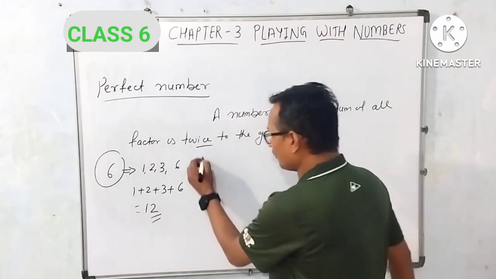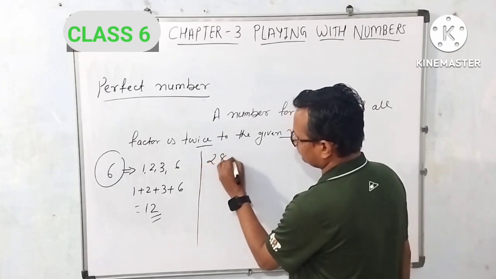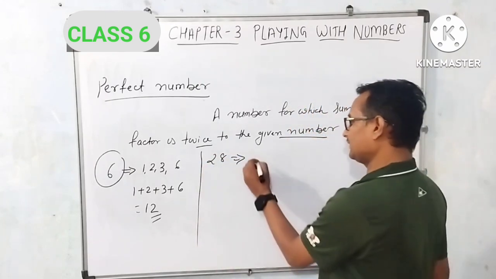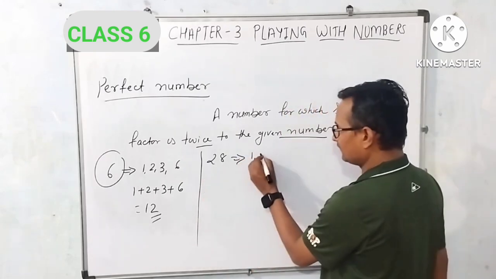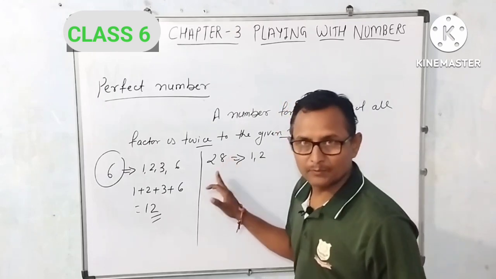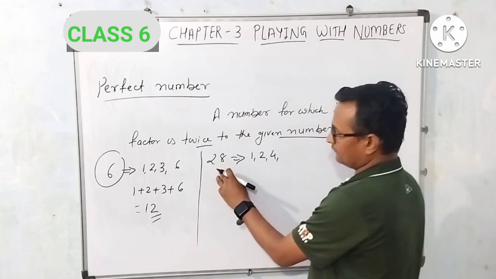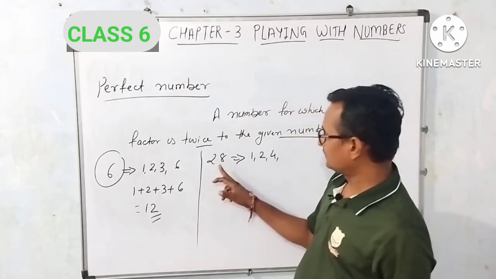Let's understand by one more example. 28. 28 is divisible by 1. 28 is divisible by 2. It is not divisible by 3. It is divisible by 4. It is not divisible by 5 or 6.